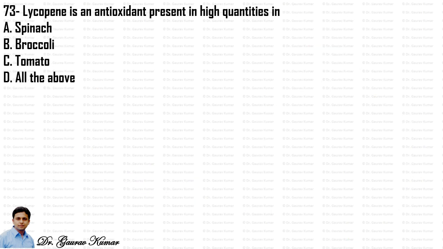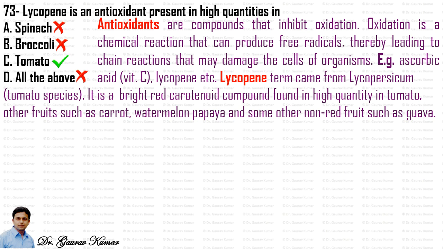Next question: lycopene is an antioxidant present in high quantities in. So the answer will be tomato. So what are actually antioxidants and what is lycopene? Antioxidants are compounds that inhibit oxidation. Oxidation is a chemical reaction that can produce free radicals, thereby leading to a chain reaction that may damage the cells of an organism. So the oxidation reaction is actually an aging-causing process also. To prevent that, generally we are recommended antioxidants. The examples are ascorbic acid, vitamin C, lycopene, etc.